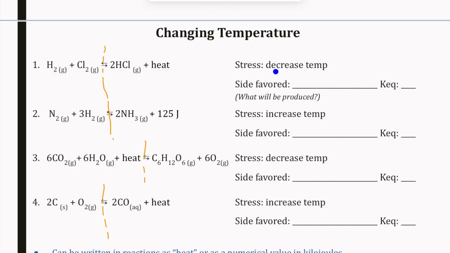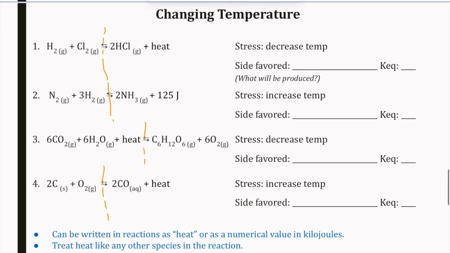So this first one is a decrease in temperature. We could see heat as just heat or as a numerical value in joules or kilojoules. We treat it like any other species. And our KEQ will change. We will look at that at the end.